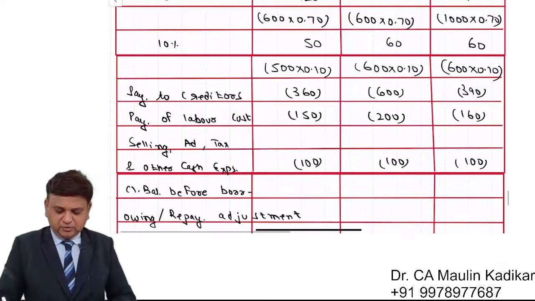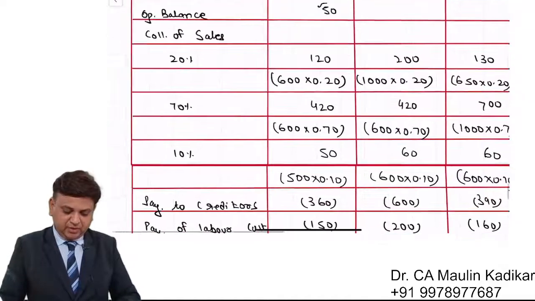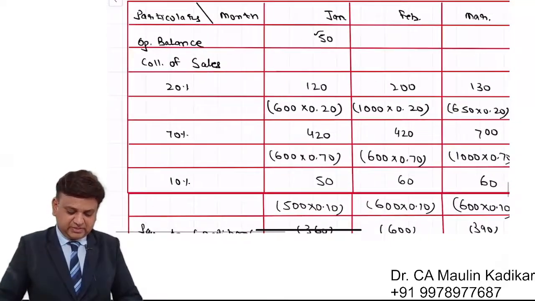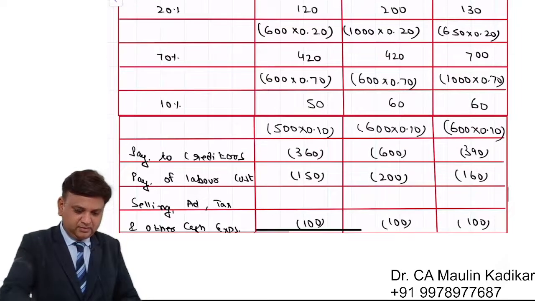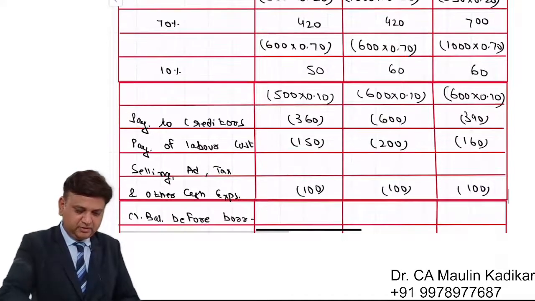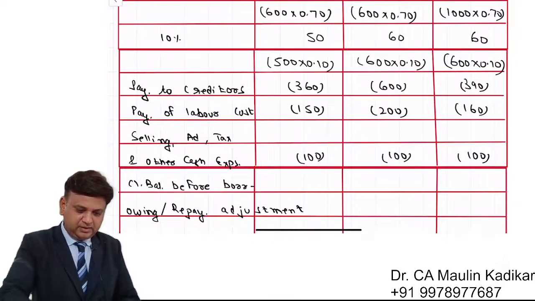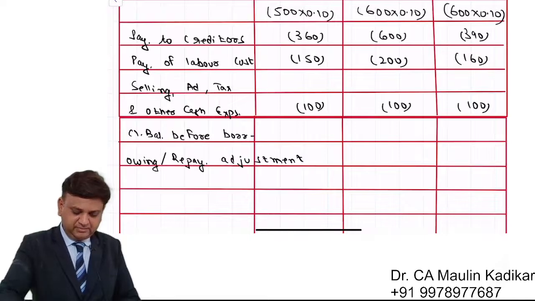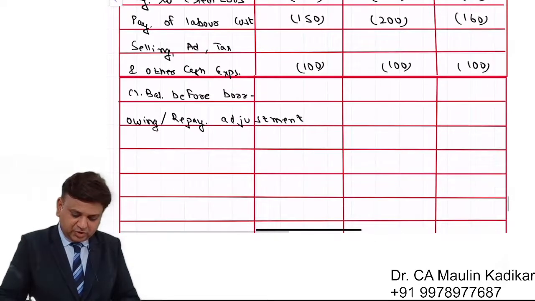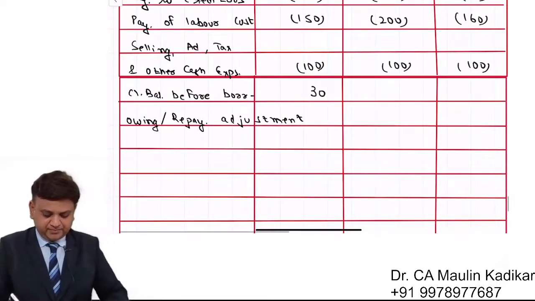That is the way we are required to compute the closing balance before borrowing/repayment adjustment. 5050 plus 120 plus 420 plus 50 minus 360 minus 150 minus 100. So the closing balance is 30.